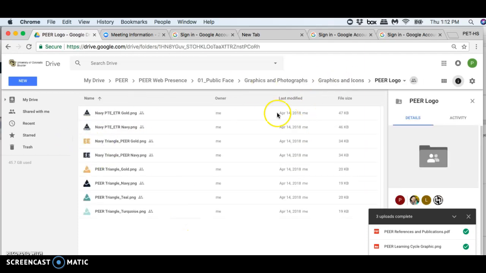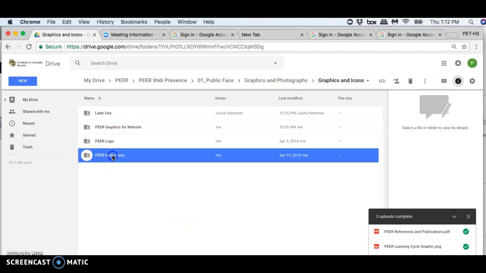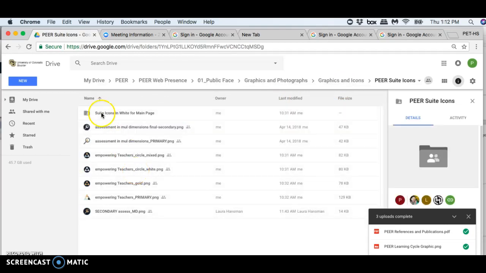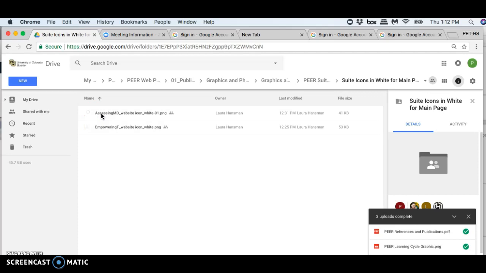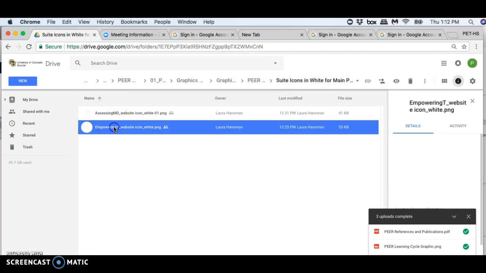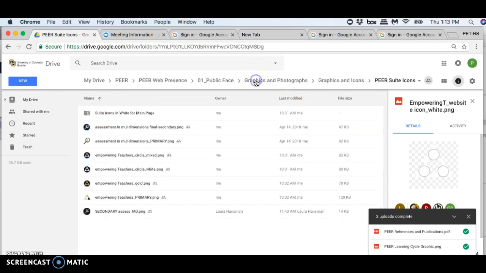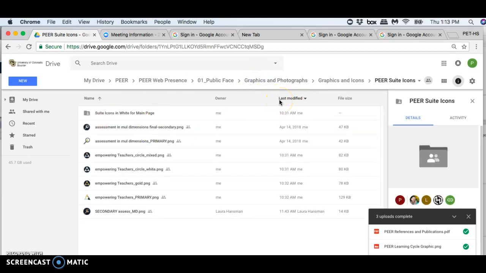Going back a level, the logo, we already looked at that and I talked about that. And then there's a place for the suite icons here. And oh, it looks like you're already putting the white icons in here, which is perfect. It looks like you've already found your way around here, which is lovely.